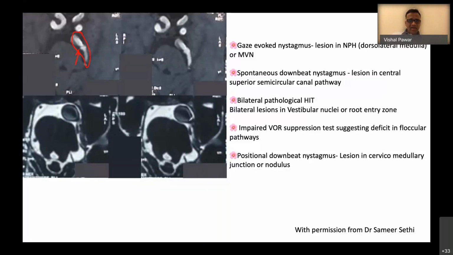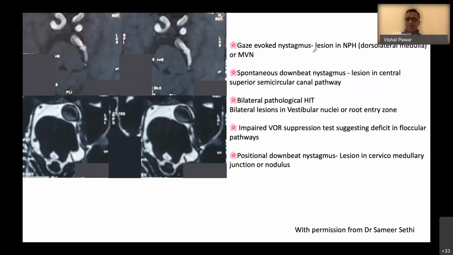So it is a large artery, and it is not only the large artery, even normal caliber vessels can compress. This is the cut at the level of the superior cerebellar peduncle, and this is the cut at the level of the upper pons.